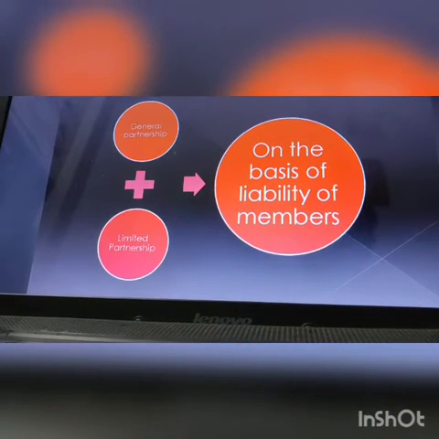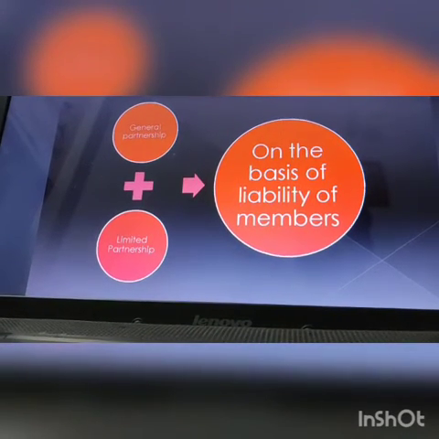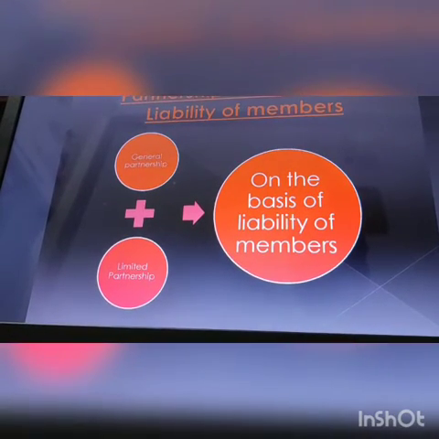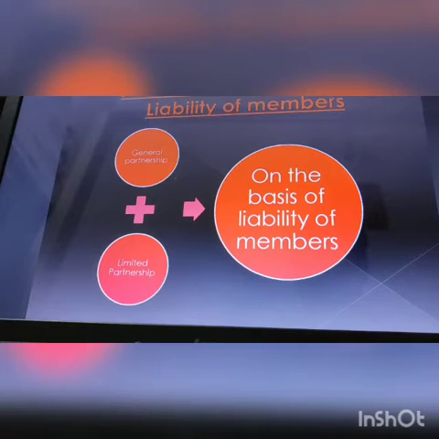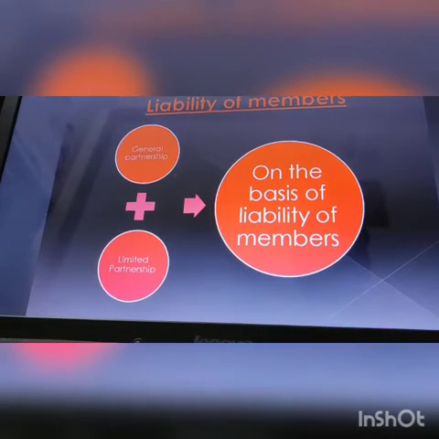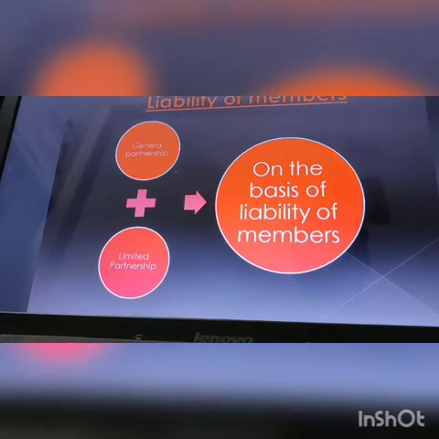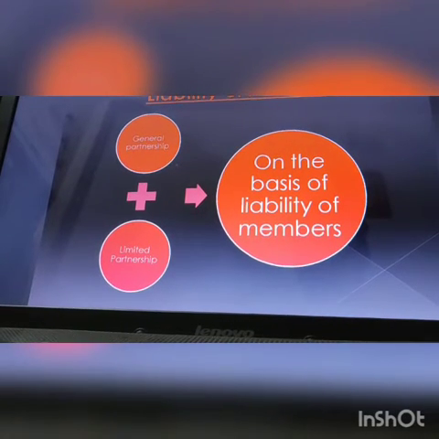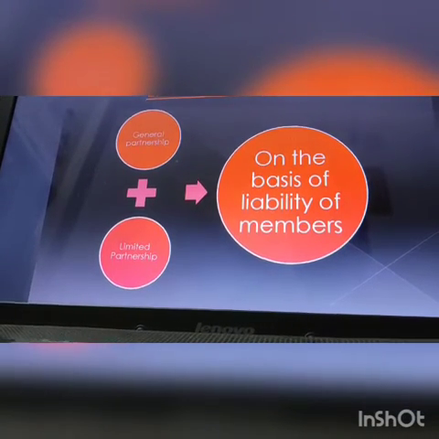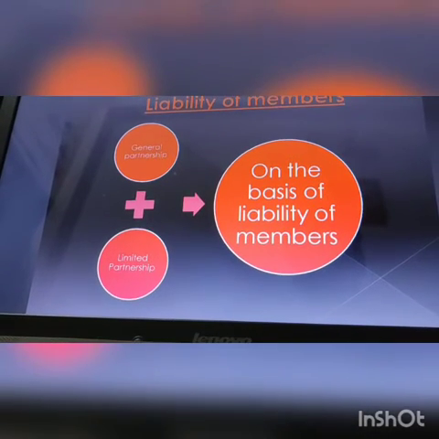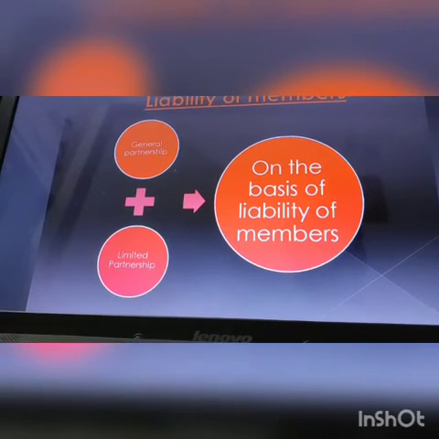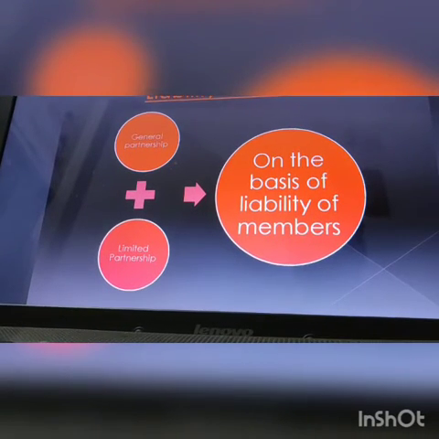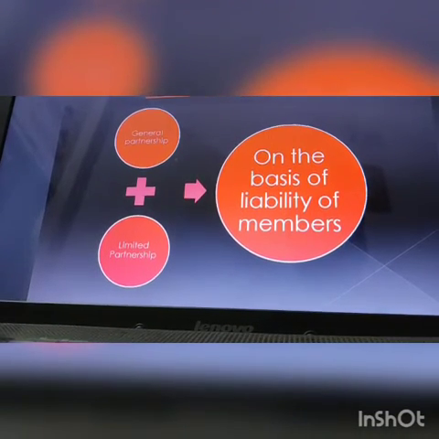Let me touch the features of limited partnership. Once we touch the features of limited partnership, we can find out the real meaning of the limited partnership. The first feature of limited partnership is that the liability of at least one partner must be unlimited. That means the liability of one partner out of all the partners must be unlimited. It is the first one.